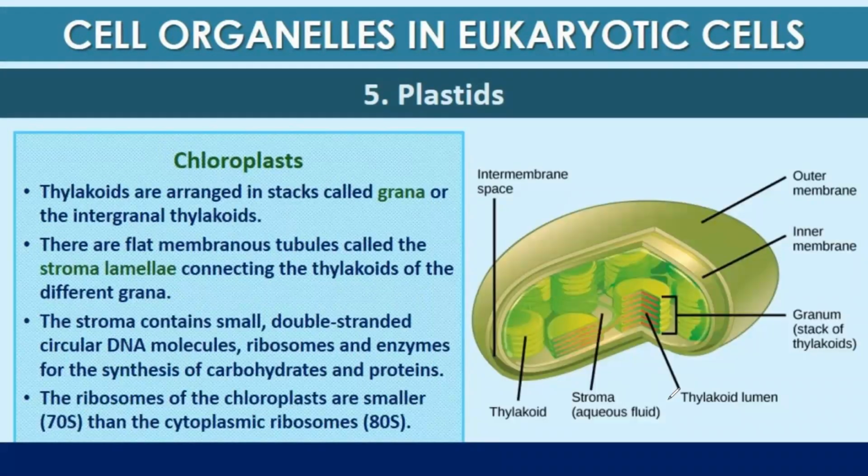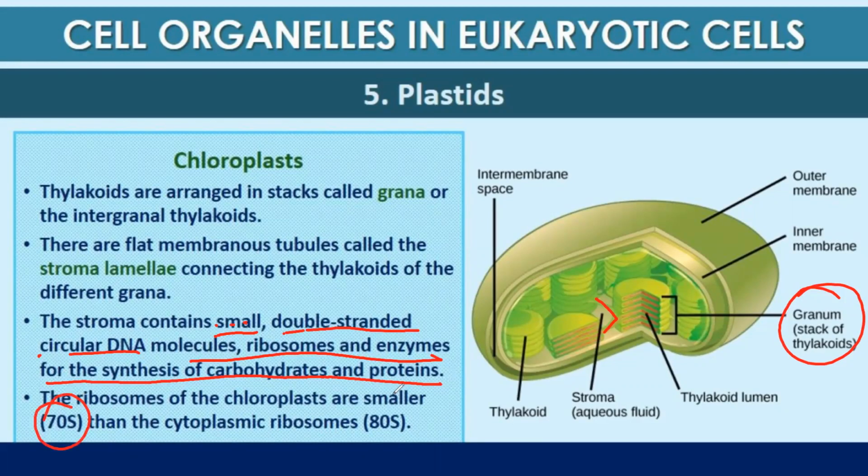Thylakoids are arranged in stacks, and those stacks are known as grana or granum. There are flat membranous tubules called stroma lamella. These are the stroma lamella that connect thylakoids of different grana. The stroma contains small double-stranded circular DNA, ribosomes, and enzymes for synthesis of carbohydrates and proteins. The type of ribosome present in chloroplast is 70S, whereas in cytoplasm it is 80S.